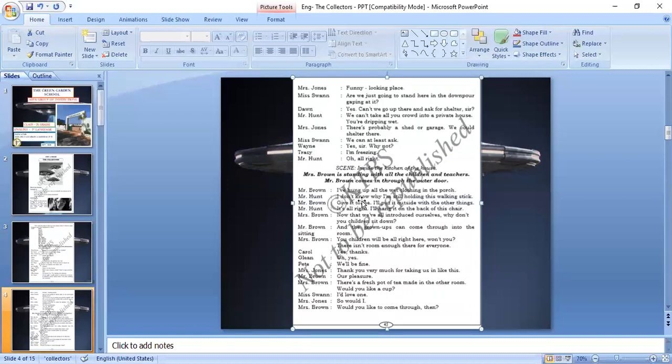Mr. Hunt: I don't know why I'm still holding this walking stick. Mr. Brown: Give it to me. I will put it outside with the other things. Mr. Hunt: It's all right. I will hang it on the back of this chair. Mrs. Brown: Now that we have all introduced ourselves, why don't you children sit down?